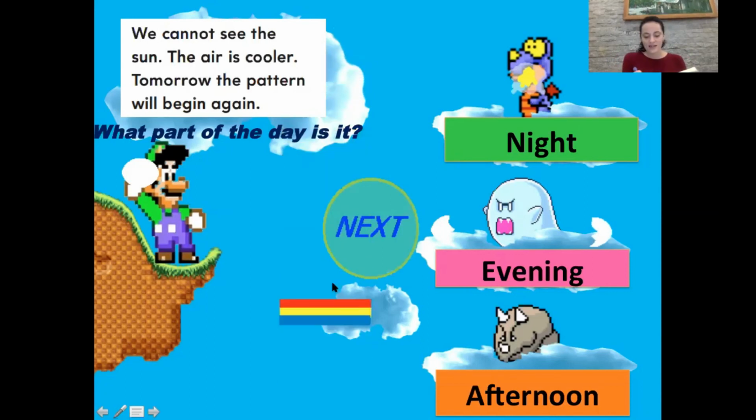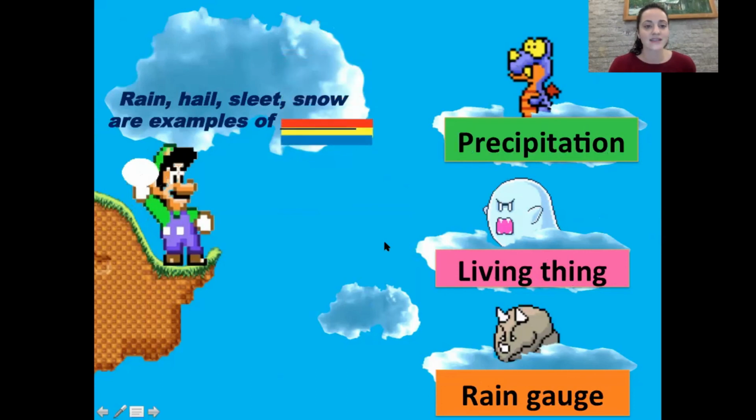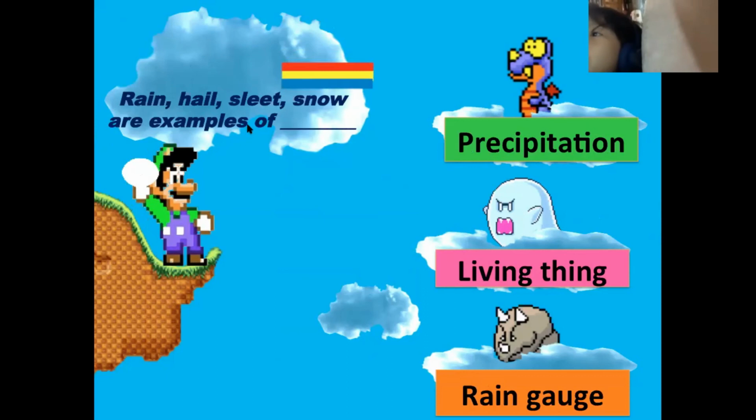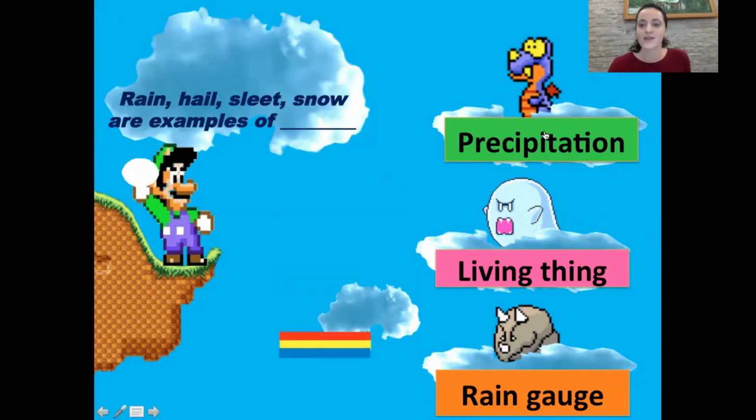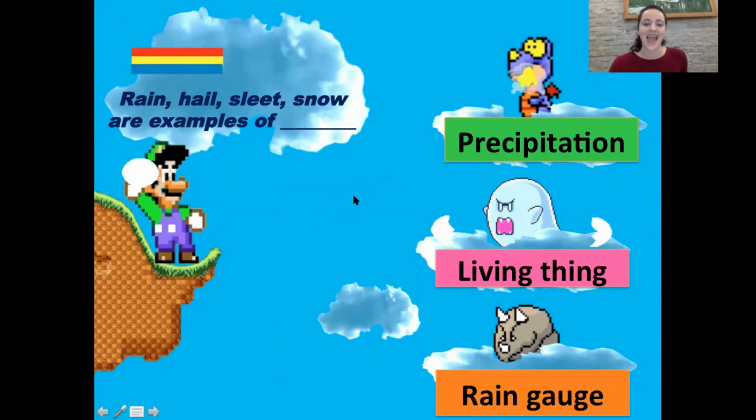Okay, so let's have Suri and Chi. All right. Rain, hail, sleet, snow are examples of precipitation. Very good. Precipitation. Excellent work.